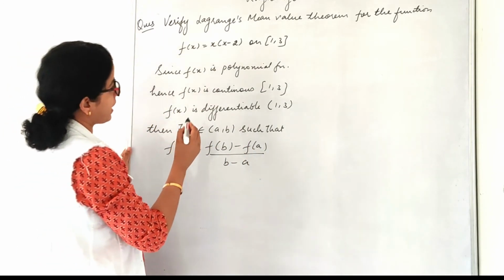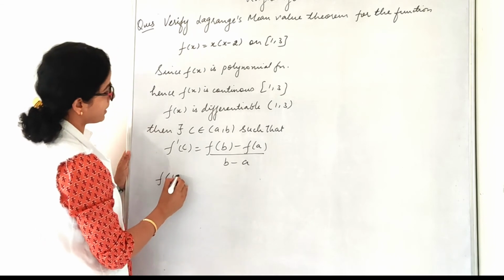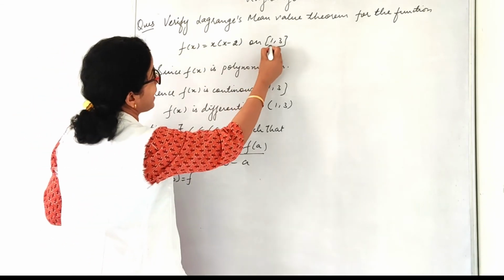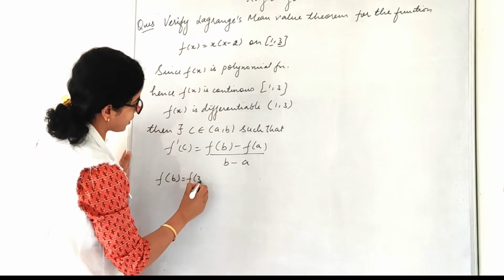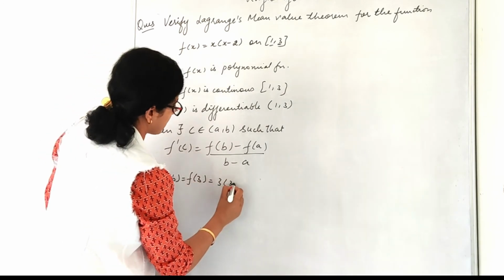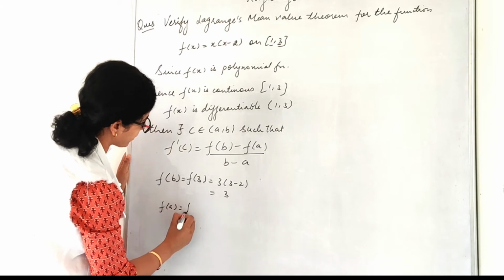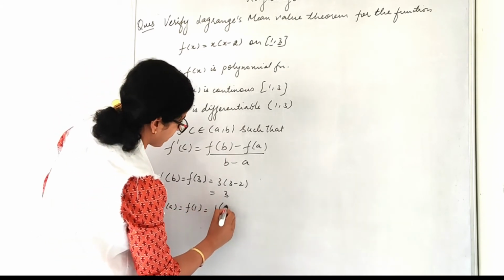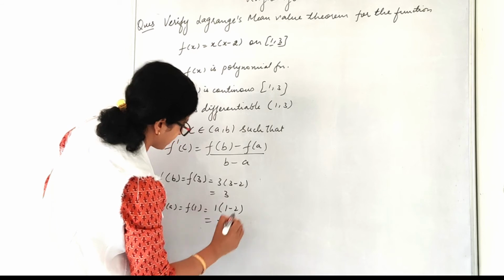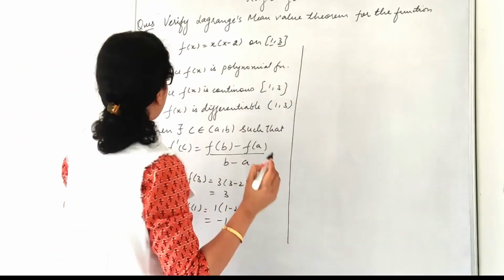So we'll find the values of f(b). This is my a, this is b. So f(b) means f(3) I have to find out. 3 into 3 minus 2 means it is 3. Now f(a) I have to find out. f(a) is f(1). So 1 into 1 minus 2 means minus 1. Now I have to find f dash c.